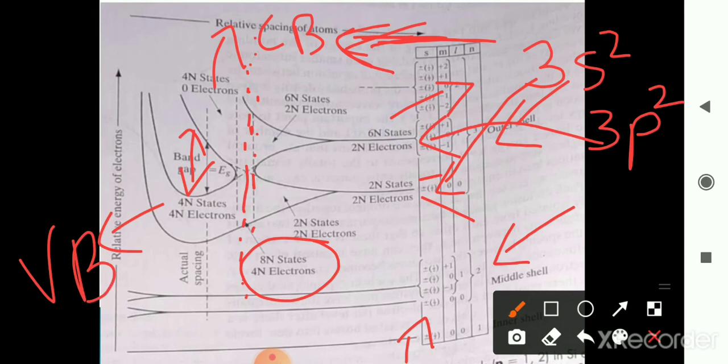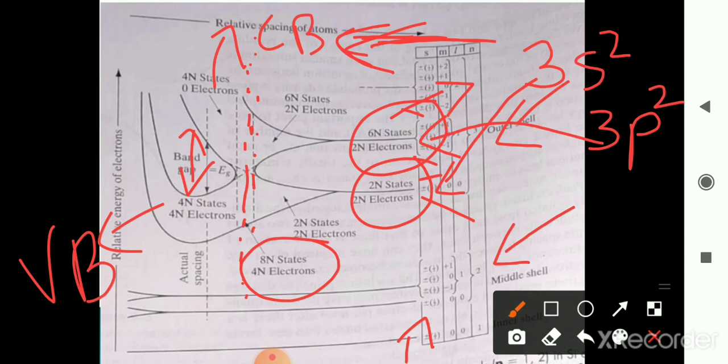So here we are considering silicon as an example. Only the last configuration, that is 3s2 and 3p2, we are considering. In the 3s2, 2n states are there, 2 electrons are there. In the 3p, 6n states are there, 2n electrons are there.